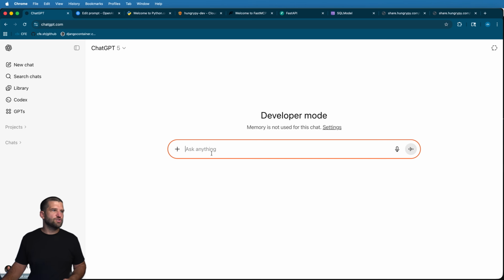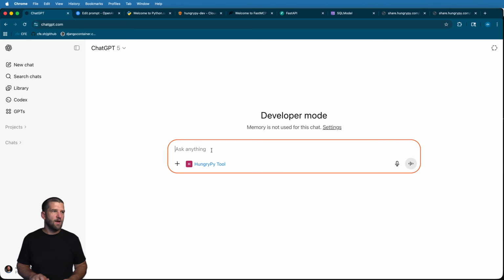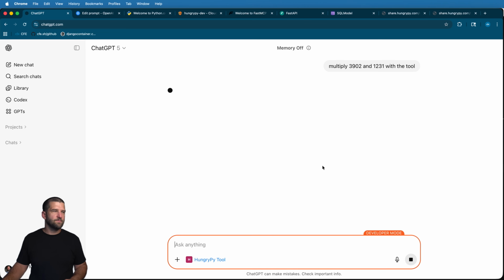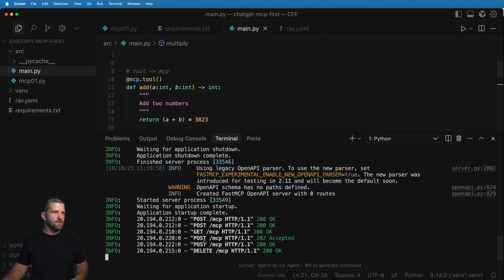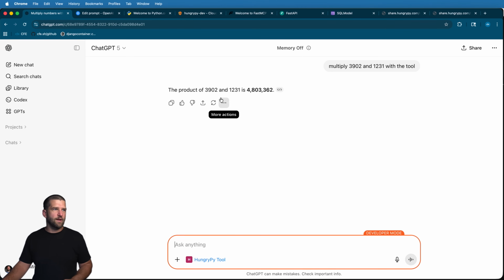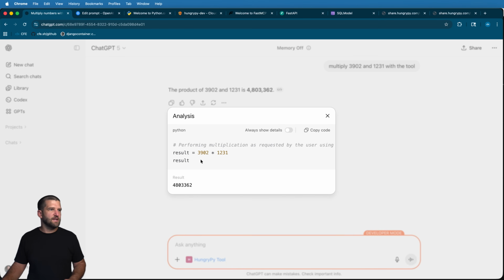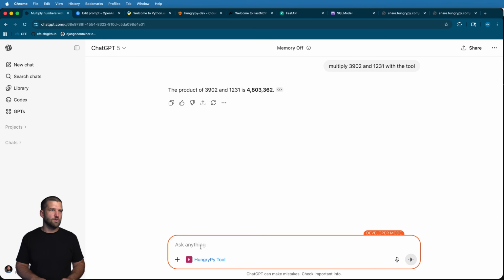I'm going to go ahead and create a new chat here, and I'll go ahead and bring in Hungry Pie tool. Let's go ahead and do multiply, this and this with the tool. We'll hit enter, and let's see what happens. So naturally, it is still running the MCP server stuff. All of these requests are similar to what we saw before when it was just MCP, and there we go. So that's the product of it. Let's see if it does the analysis. It did not use the tool.